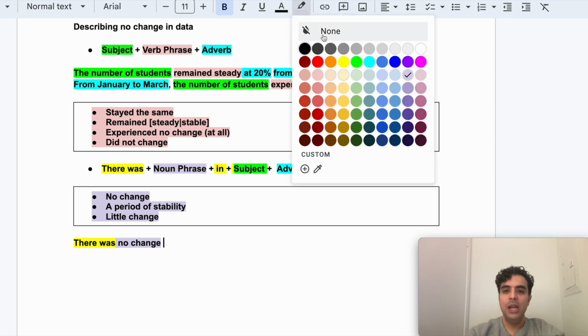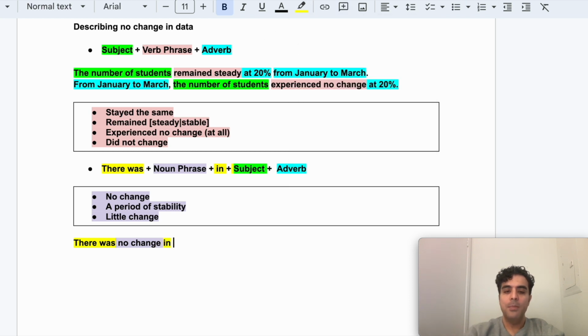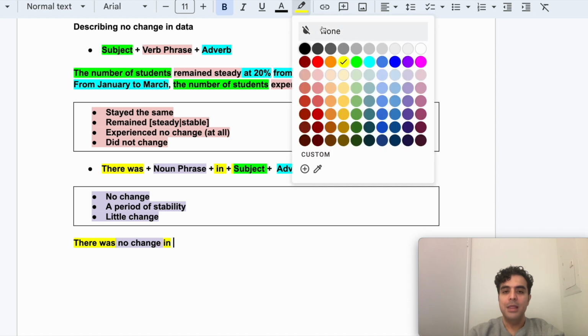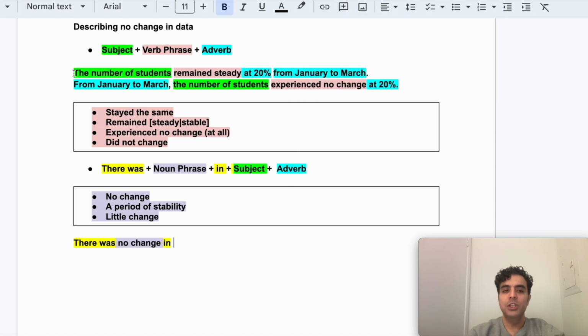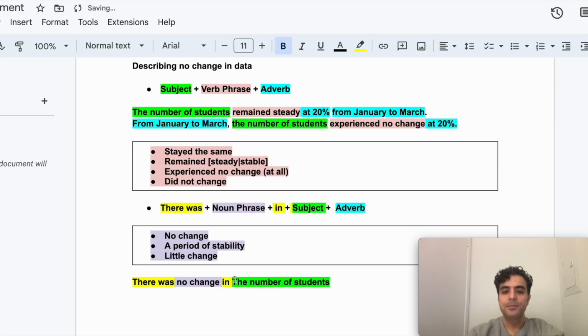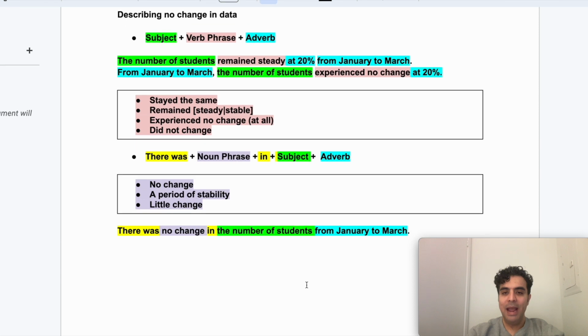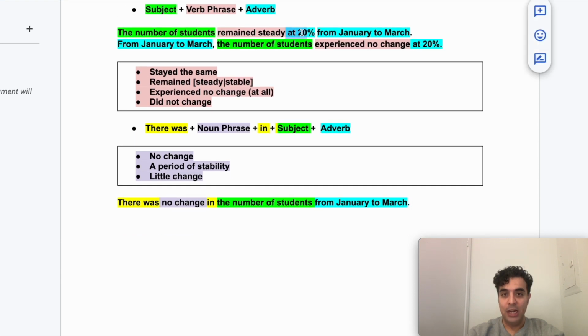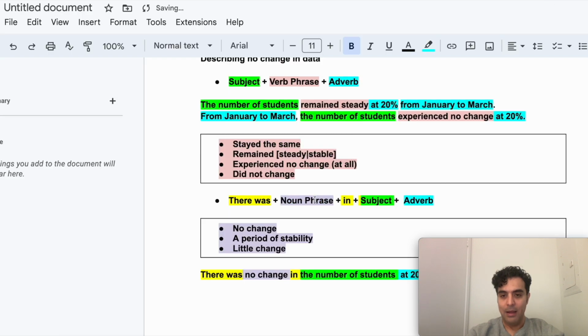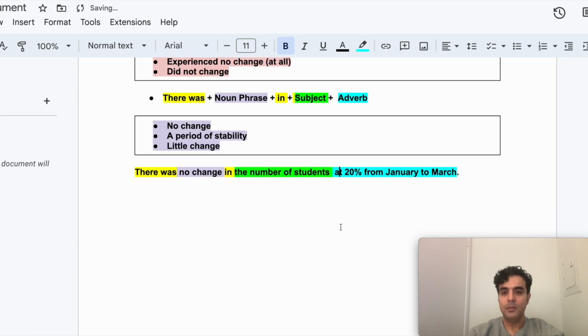Okay, so check it out. There was no change. Now I'm going to add the preposition in. And then following this, I'm going to add my subject, which is the number of students, right? So this is something I can copy. There was no change in the number of students. And then I'm going to mention the time from January to March. But I haven't mentioned the amount. Remember, there was no change in the number of students. I can place both adverbs here next to each other.